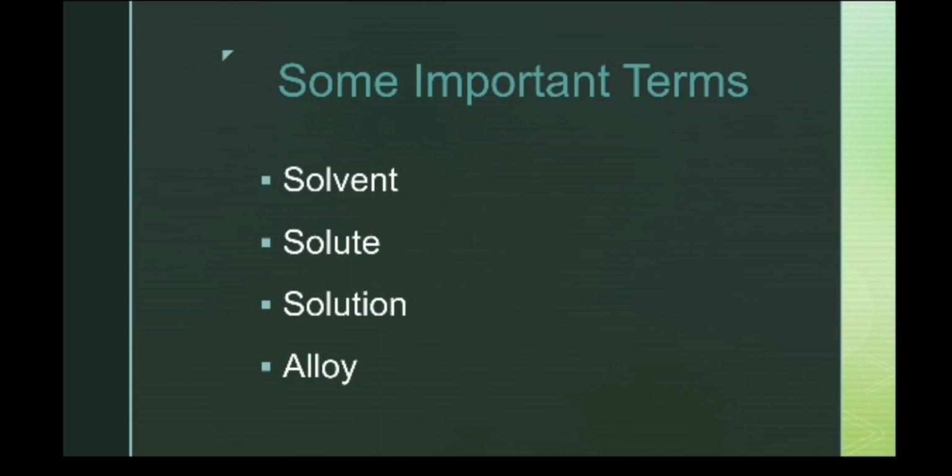An alloy is actually a solid solution. It is a mixture of two or more metals, or a metal and a non-metal. It is not possible to separate its components by any physical method, but still an alloy is considered under solutions because it exhibits the properties of its components. So these are some of the important terms we need to understand before we proceed further.